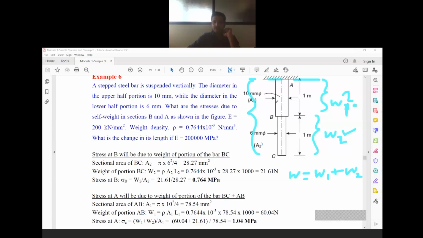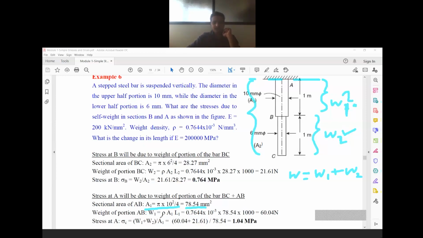Now W2 we have already calculated for the lower portion. So for the upper portion we shall calculate W1. How to calculate? Again, density into area into length. Sectional area, you have to calculate. What is the diameter of the upper portion? It is 10 mm. What is the length of this upper portion? That is AB. It is 1 meter. So cross sectional area is pi d square by 4. Since diameter is 10 mm, pi into 10 square by 4, you will get 78.54 mm square.